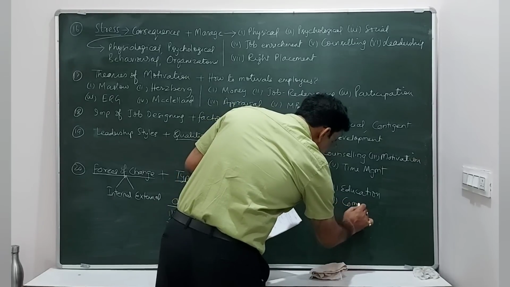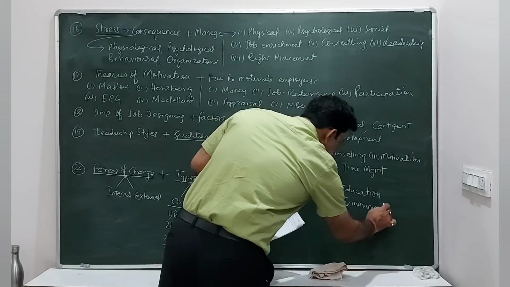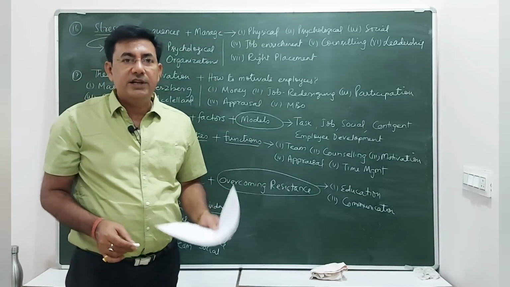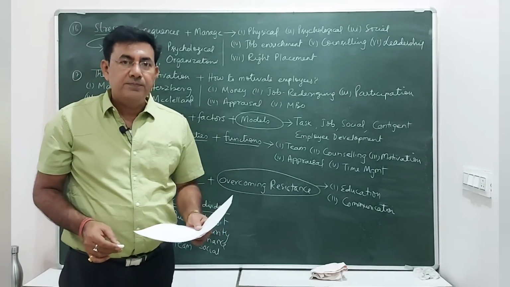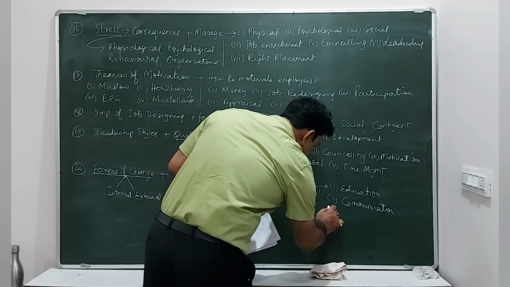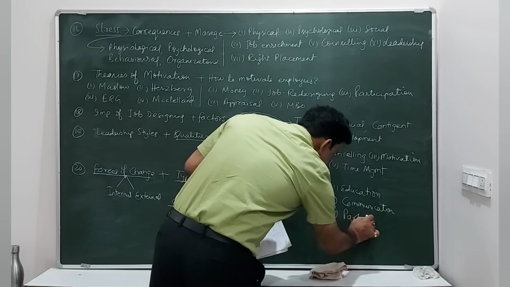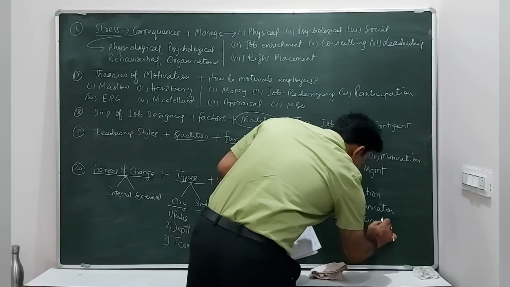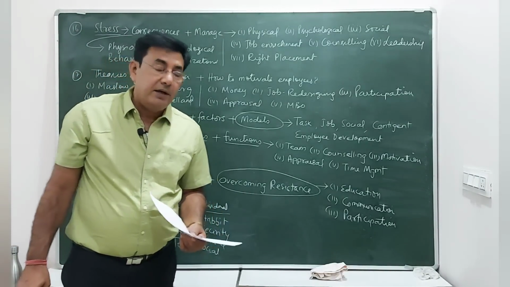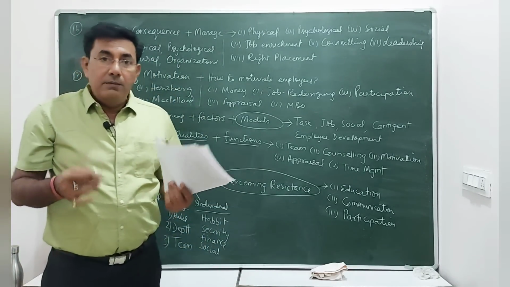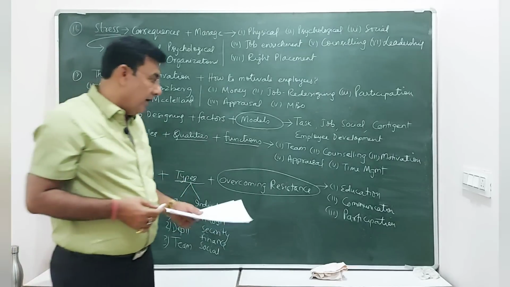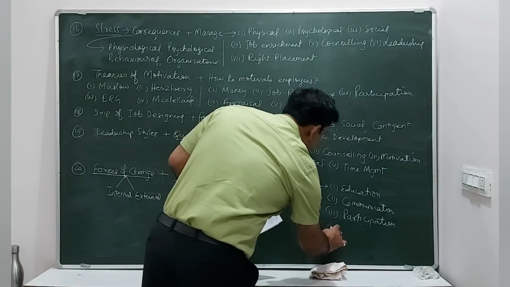Second one is communication. Now this communication will come from the leader. The leader should explain to employees that yes, this change is necessary and this is also good for you. So this communication should be there from the leader. Workers can be allowed to participate. This is called participation, where the workers are requested to participate in the decision making process, where they feel that yes, we are also being asked. So that feeling comes within the workers, so that will also help them to overcome the change.